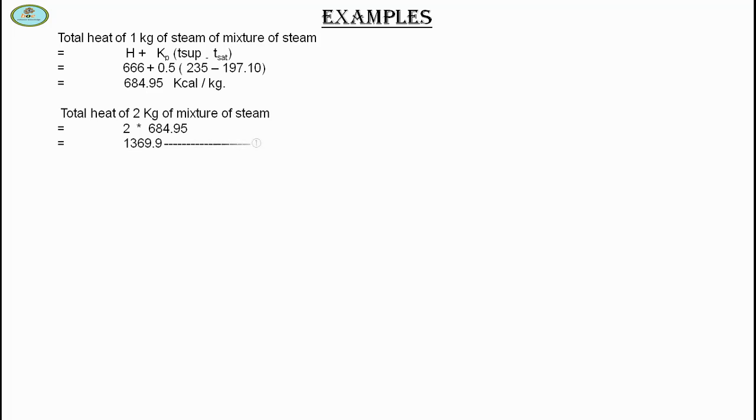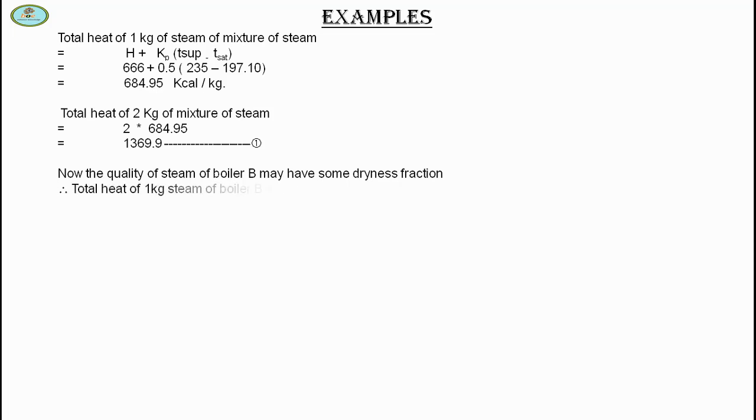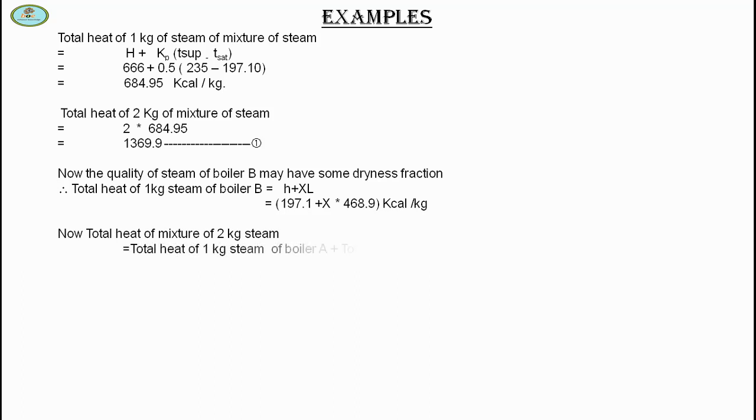Now the steam of boiler B may have some dryness fraction. Total heat of 1 kg steam of boiler B is h plus X into L, so 197.1 plus X into 468.9 kilocalorie per kg. Now total heat of the mixture of 2 kg steam is equal to total heat of 1 kg steam of boiler A plus total heat of 1 kg of steam of boiler B.